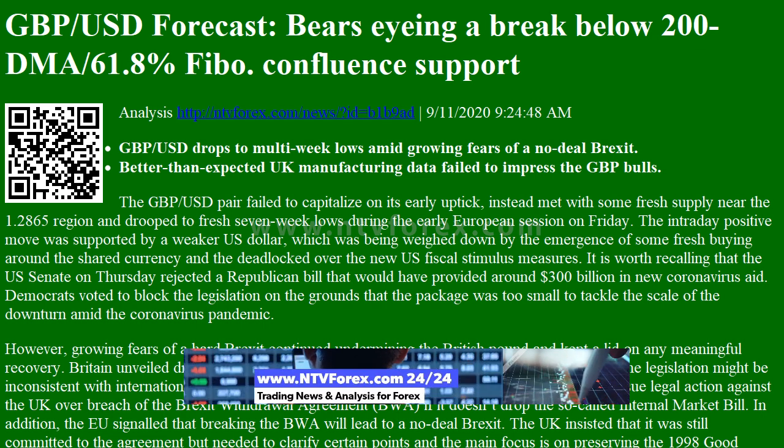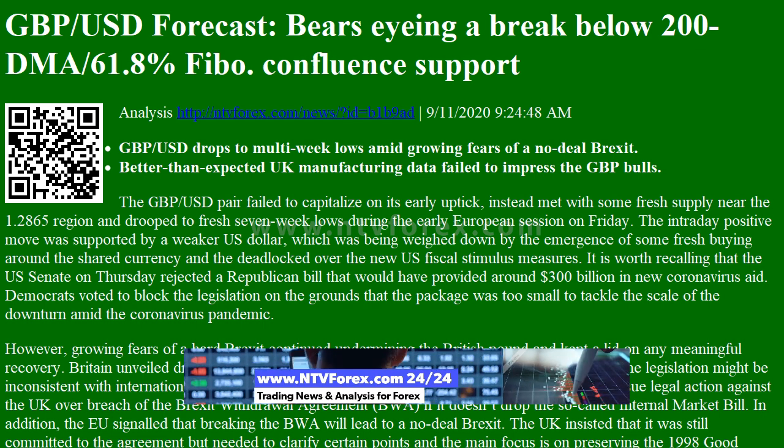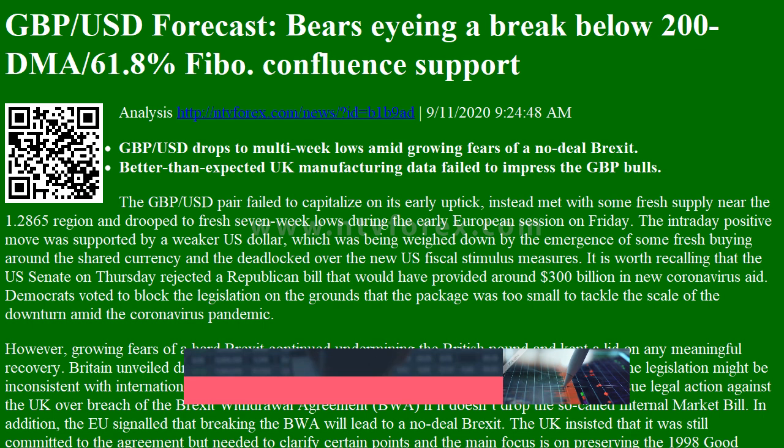GBP/USD Forecast: Bears eyeing a break below 200 DMA, 61.8% Fibo confluence support analysis. GBP/USD drops to multi-week lows amid growing fears of a no-deal Brexit. Better than expected UK manufacturing data failed to impress the GBP bulls.